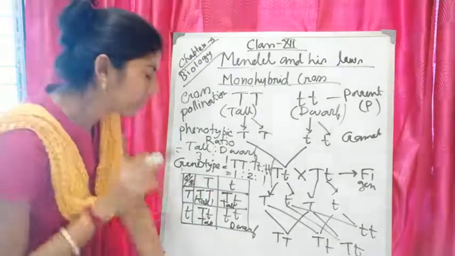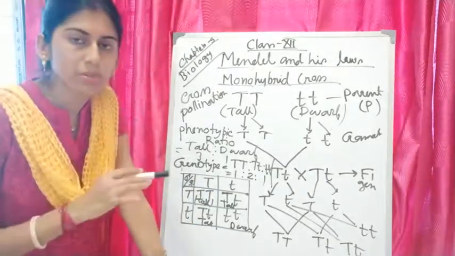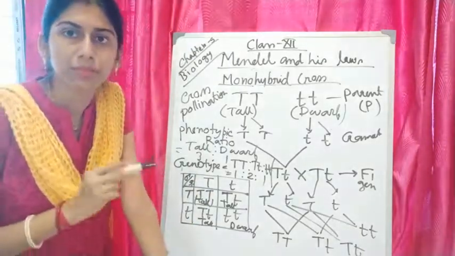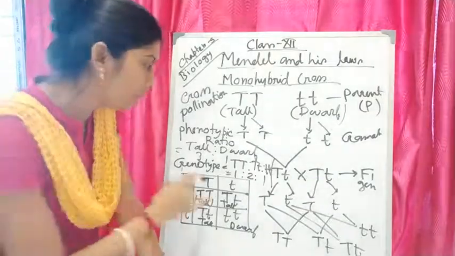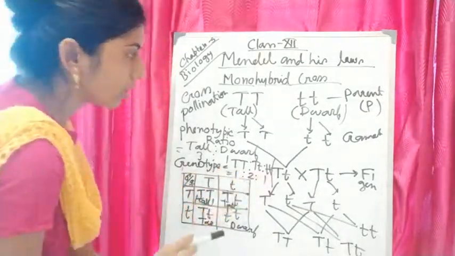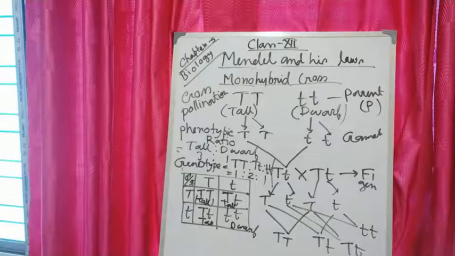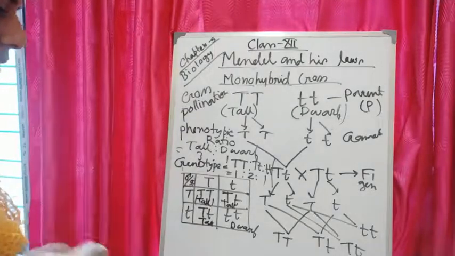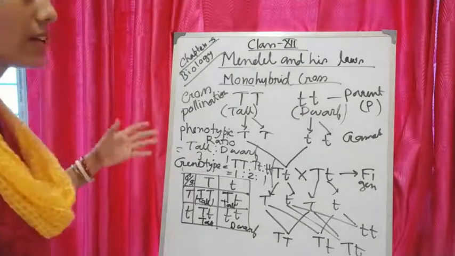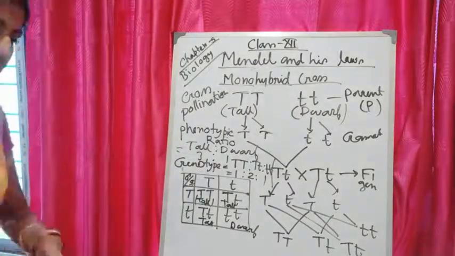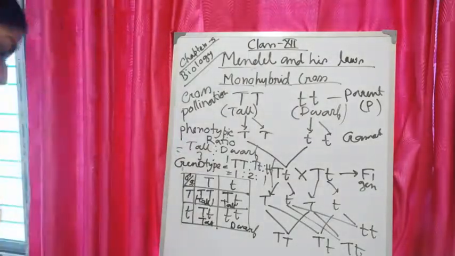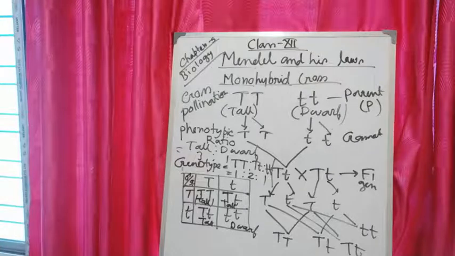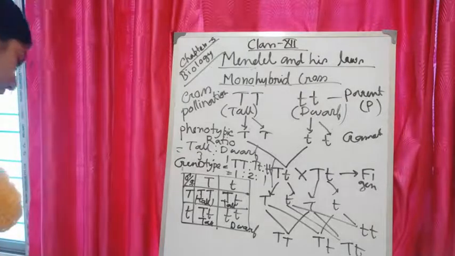So before this video you have to check the previous one, because without that you will not be able to understand the meaning of all these terms. Okay. So with that we have completed the monohybrid ratio, and this was done in the pea plant, and after that the experiment was done in guinea pig also. Okay. So in my next class I will explain about that.